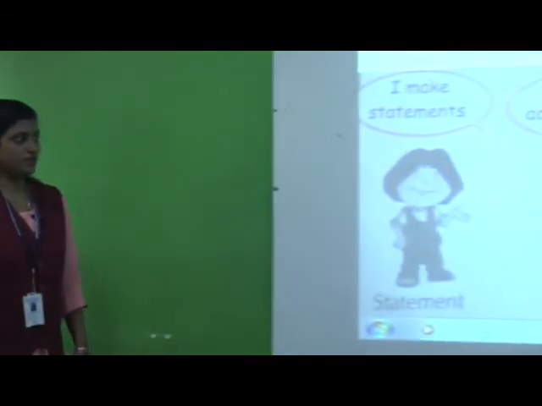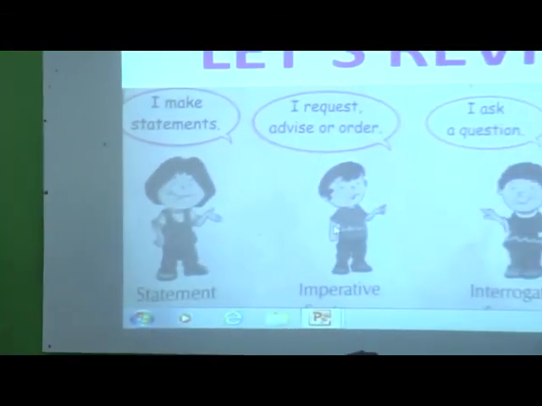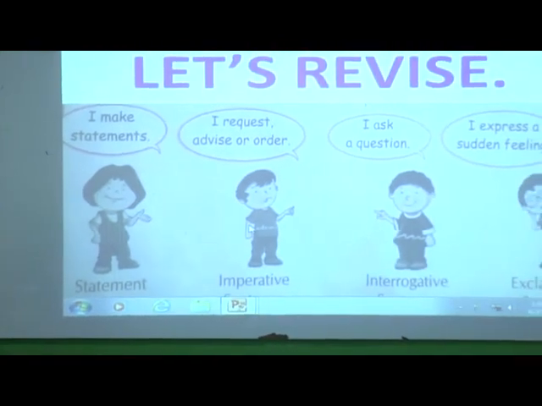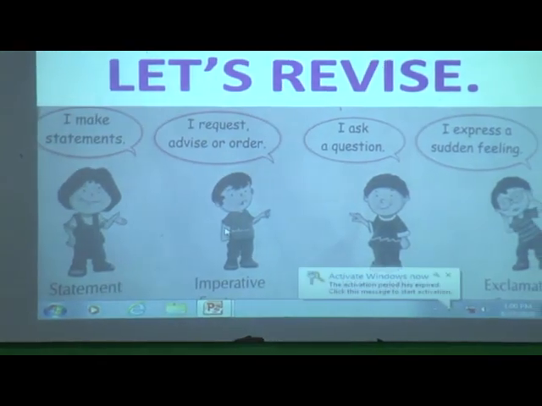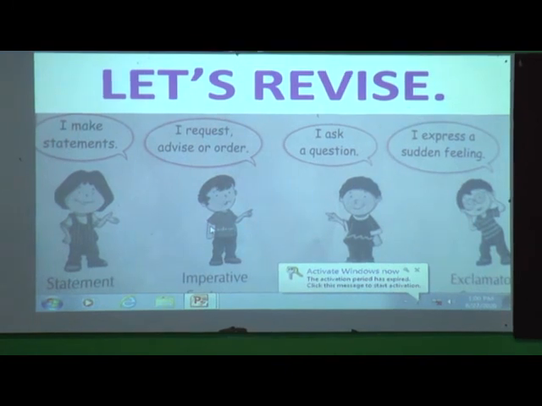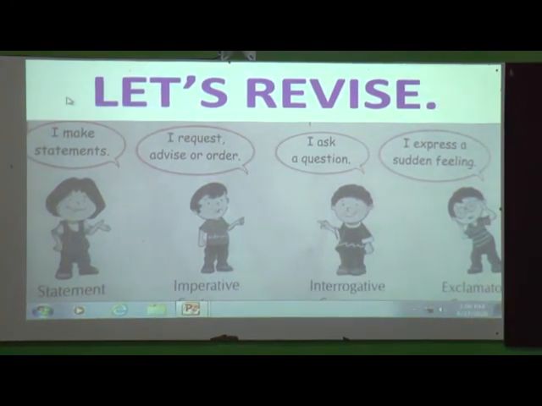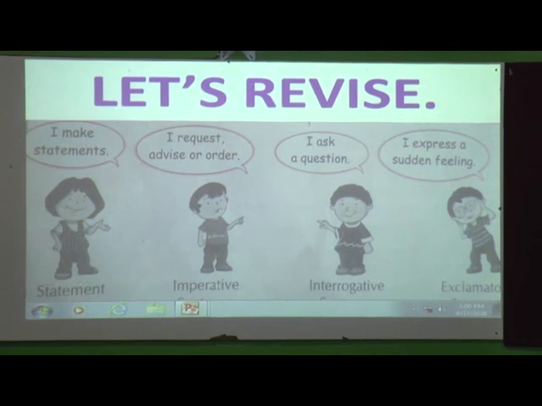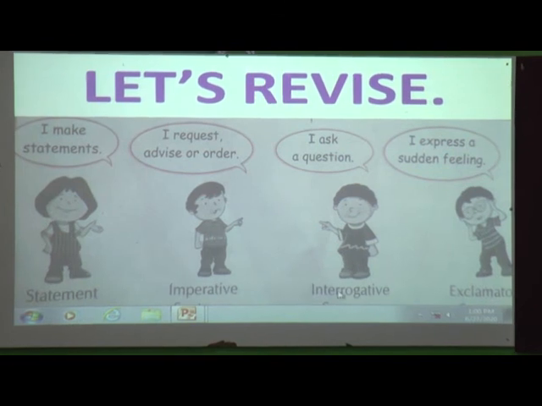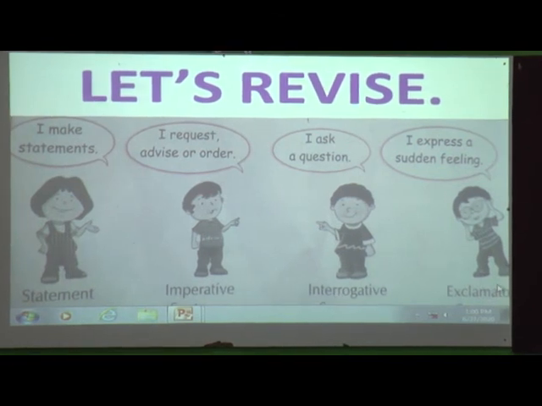So what have we learned today? 4 kinds of sentences, that is statement, imperative, interrogative and exclamatory sentences. So what is a statement? Again I will repeat, we have learned 4 kinds of sentences. What do statements do?